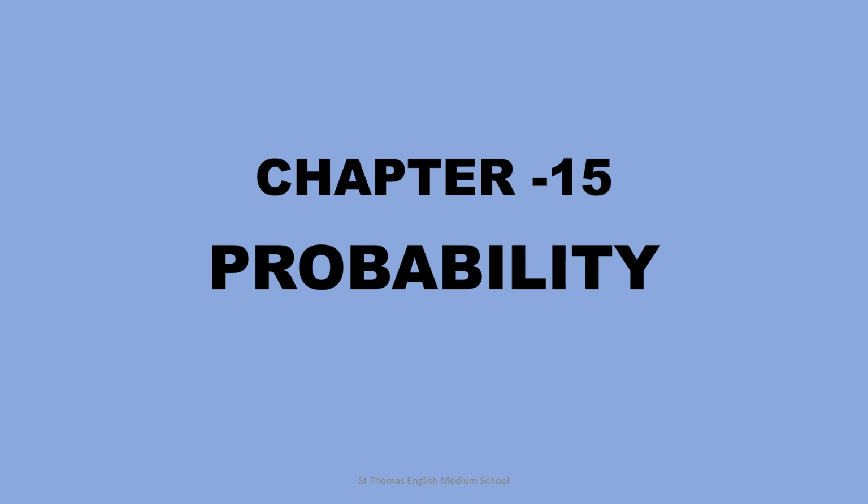Today we will start chapter 15, probability. The theory of probability owes its origin to the games of chance in the 16th century. And we know probability is a quantitative measure of certainty, or in other words, in the theory of probability, we assign a numerical value to the degree of uncertainty.